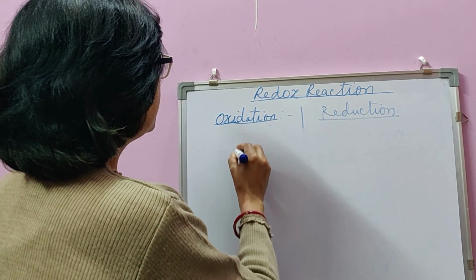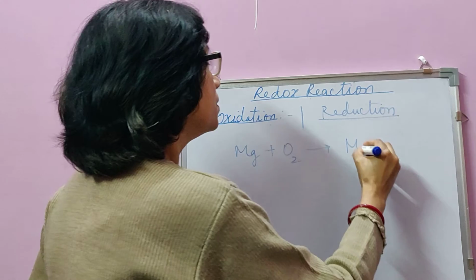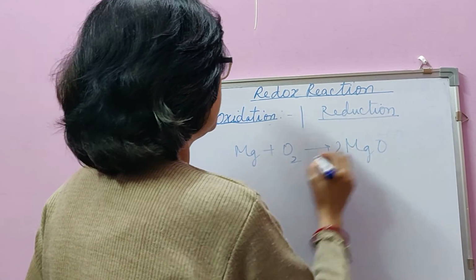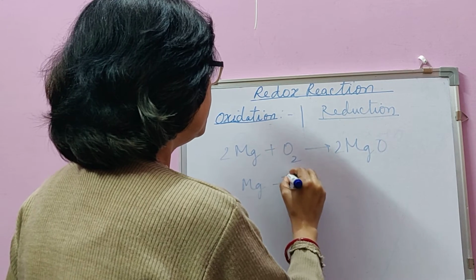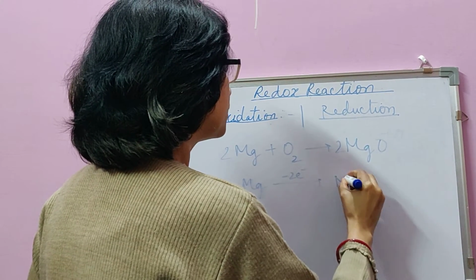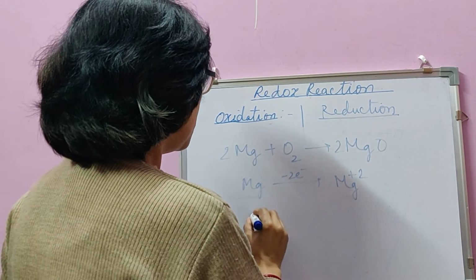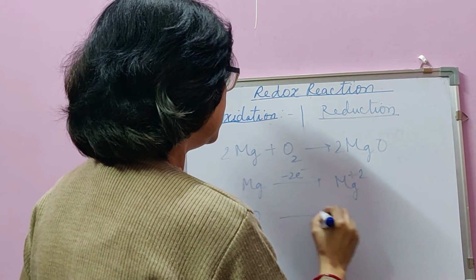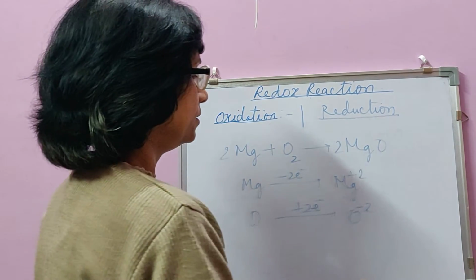For example, Mg plus O2 gives MgO. In this, magnesium loses electron to become Mg plus 2 and oxygen gains electron to become oxide.